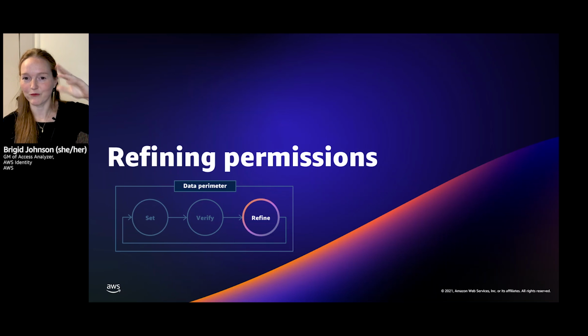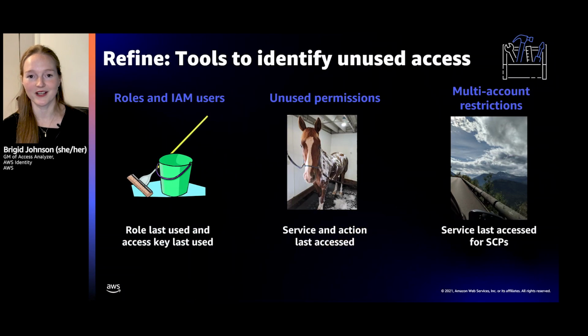All right, so we have set permissions, we verified. Now we want to refine, and we've refined a little along the way with the verification, but we're going to refine further. What are your tools to do that? First and foremost, you want to clean up unused roles and definitely the IAM users. To do that, you're going to use role last used and access key last used. You go to the console, or you can call it programmatically, find things that aren't used, channel your inner Marie Kondo, and really clean up those roles that are not used, because that's just access lying around that you don't need.